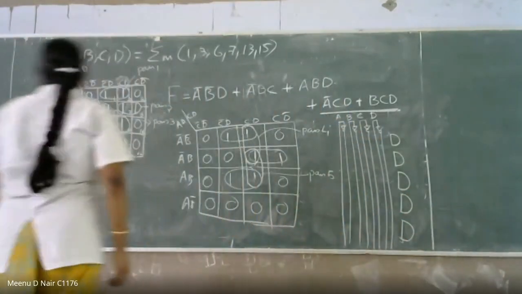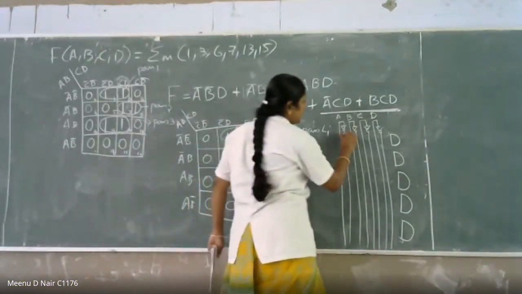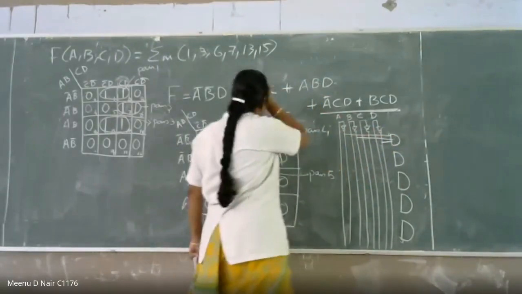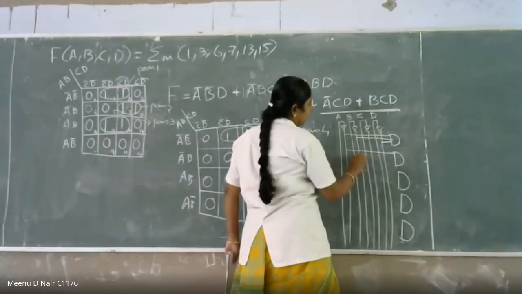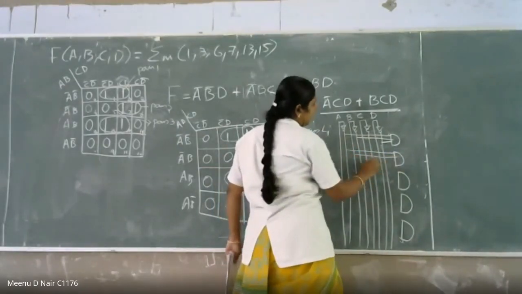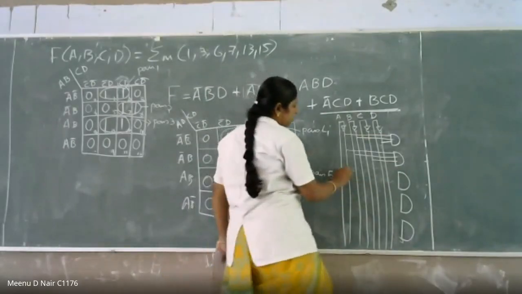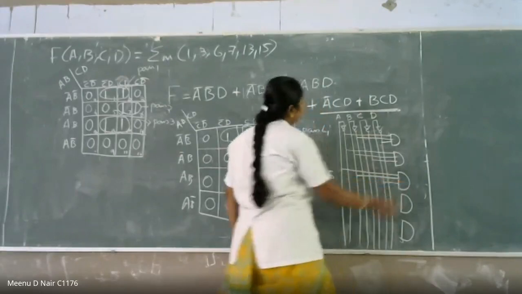So the first one is A bar, B bar, D bar. Second one is A bar, B, C. Third one is A, B, D.